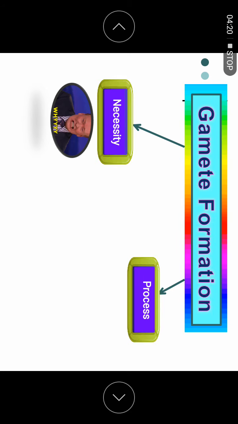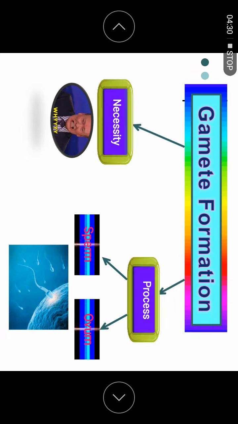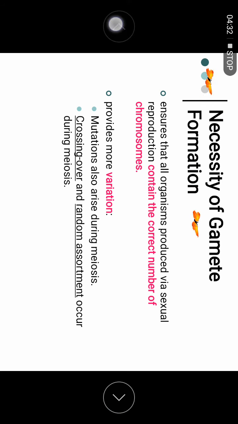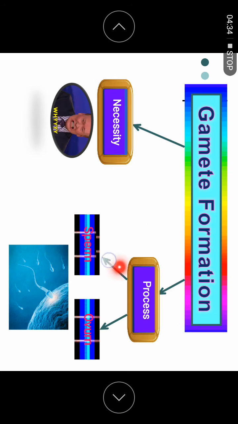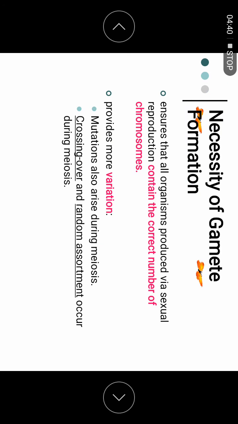Why not do that? Another thing is to see the process to form the gametes, the sperm and the ovum. There are two processes: one to form sperm, another to form ovum. First we see the necessity of gamete formation.